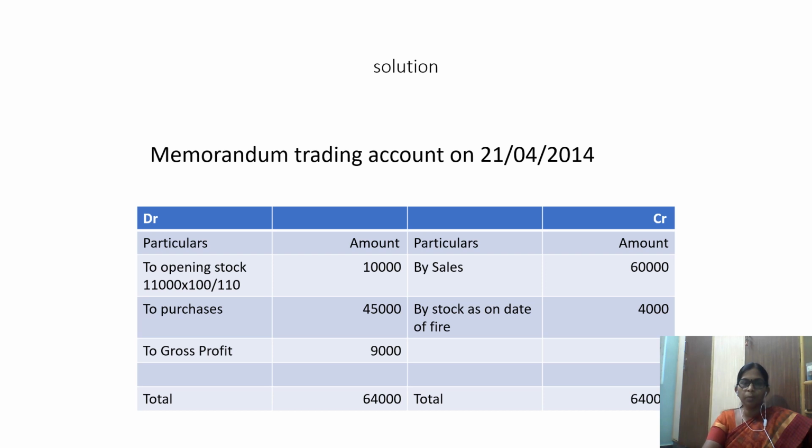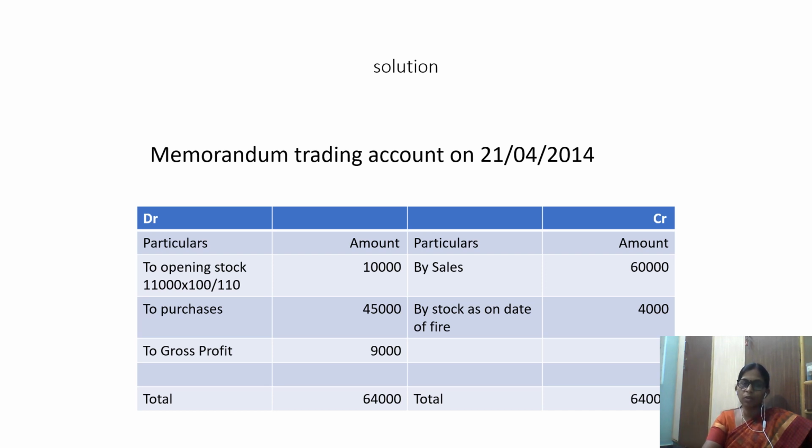So we start preparing the memorandum trading account as on date of fire. And since GP percentage is given as 15%, we don't go for preparing the previous year's trading account. So we prepare the memorandum trading account as on 21st April 2014, taking into consideration the given items. Opening stock given is 11,000, which represents 110%. That is 10% above the cost. So we have to reduce it to 100%. How do we reduce? 11,000 divided by 110 into 100.